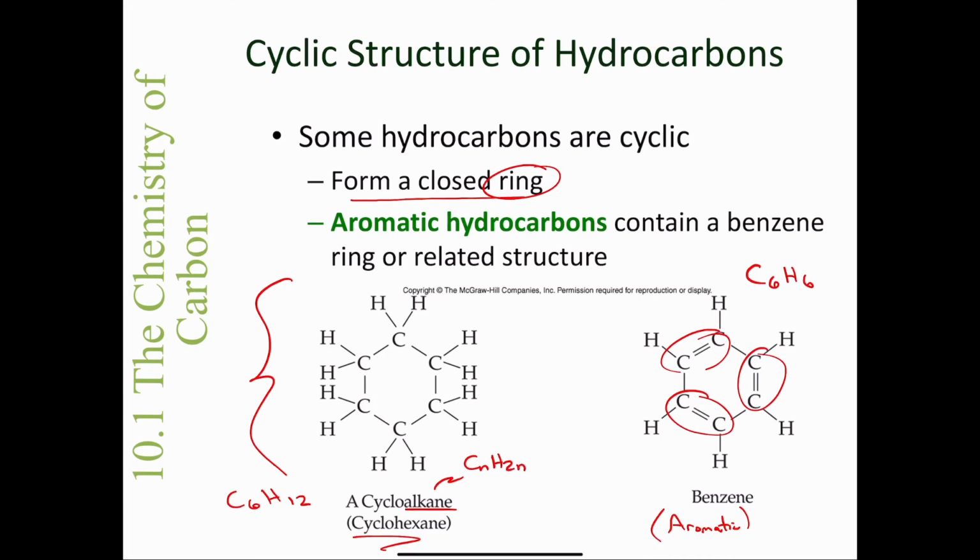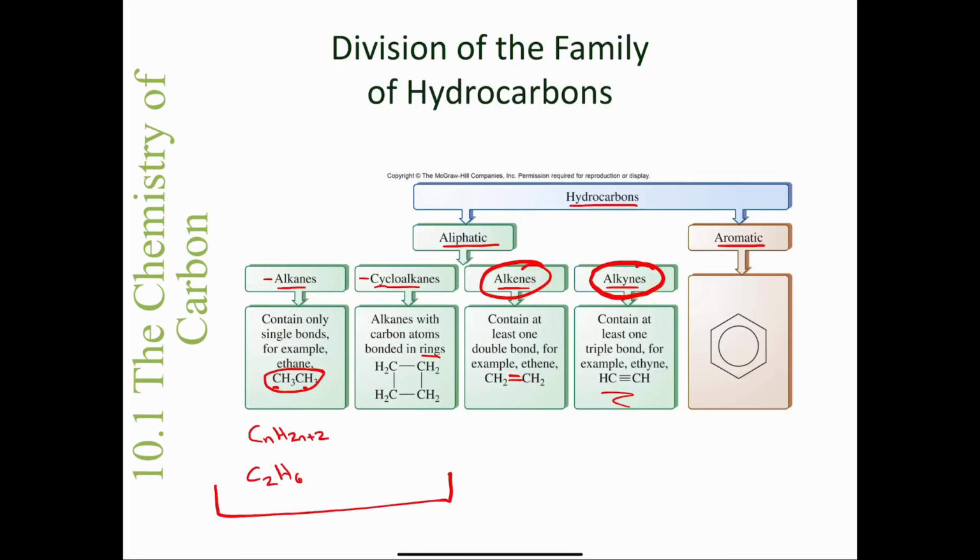And you might be wondering, well, I thought you said that an alkane had 2n plus 2 hydrogens. Well, when you have the cycle or the ring, it causes you to lose 2 hydrogens. So if we back up, the generic formula for a cycloalkane will be CnH2n, and the generic formula for an alkane will be CnH2n+2.